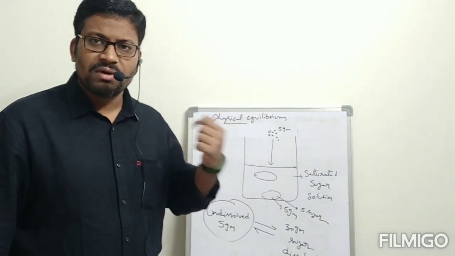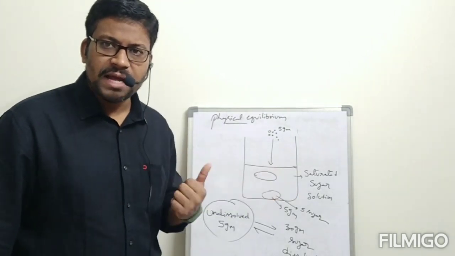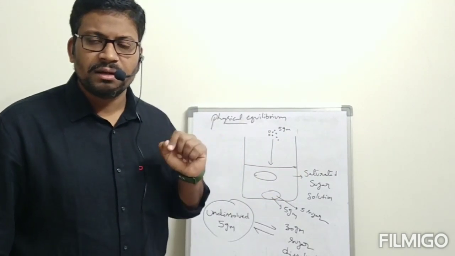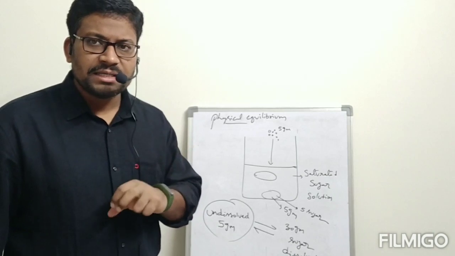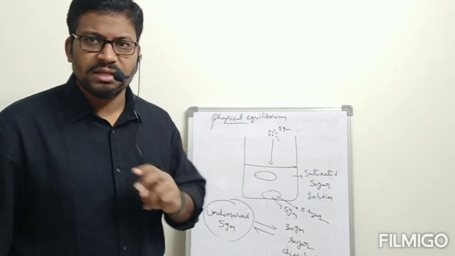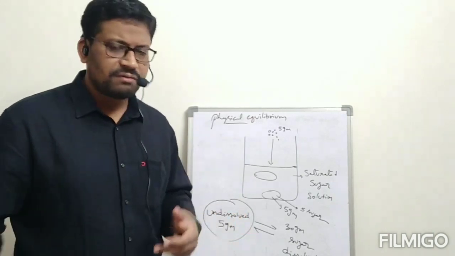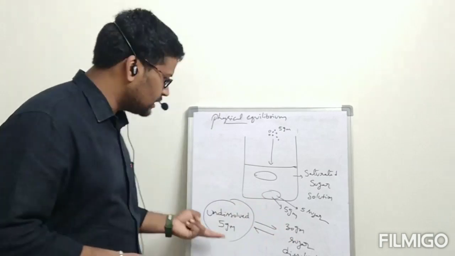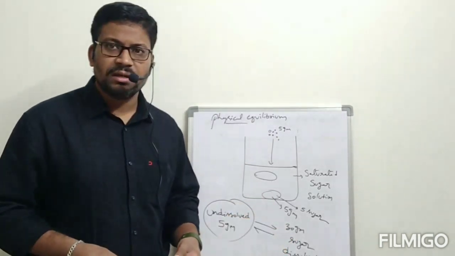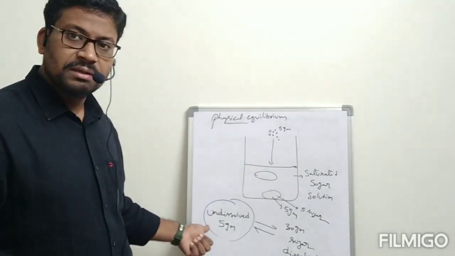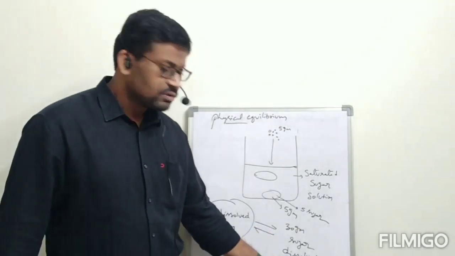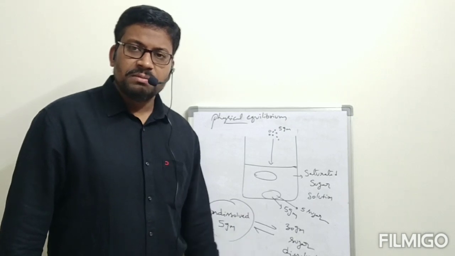Rate of forward process and rate of backward process will be equal at equilibrium, but the amount of reactants and the amount of products need not be equal. There is no condition like that. The amounts of reactants and products here, undissolved sugar and dissolved sugar, might be different. This is 5 grams of undissolved sugar, and this might be 30 grams of dissolved sugar. But these are said to be in equilibrium.